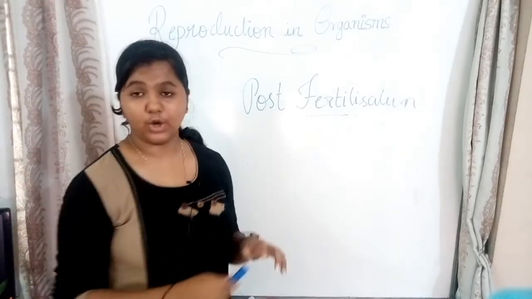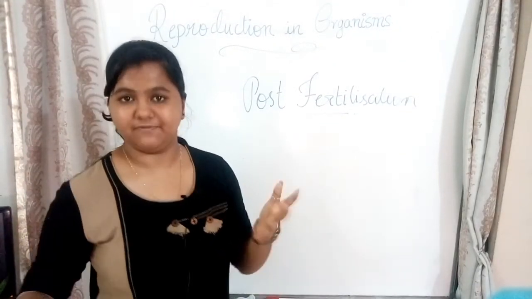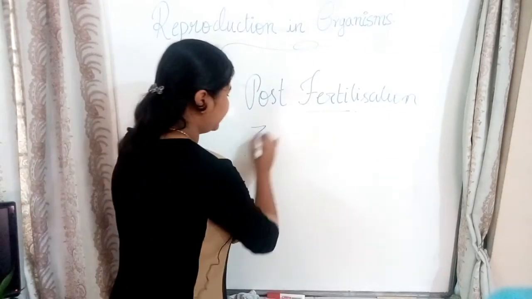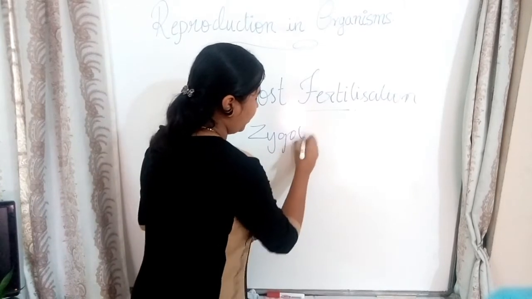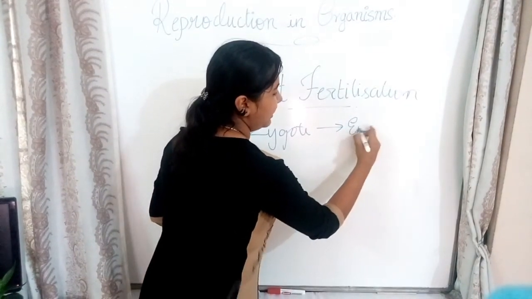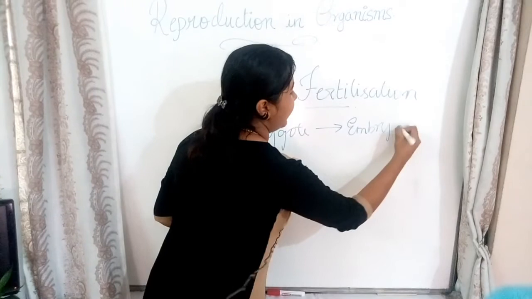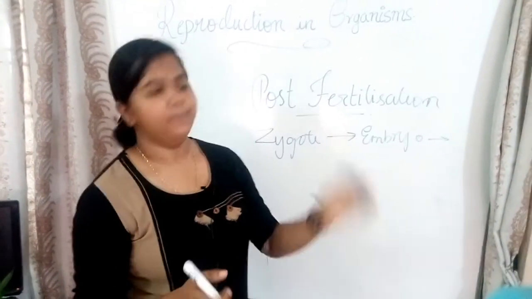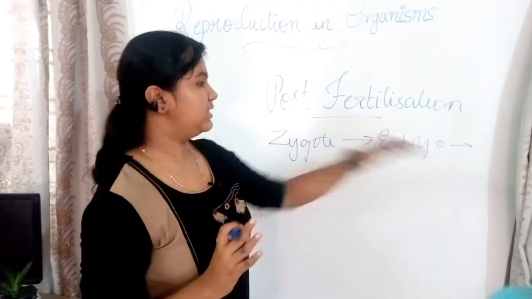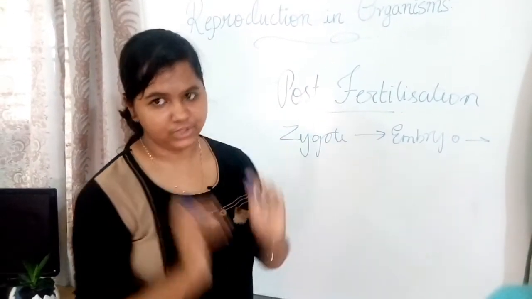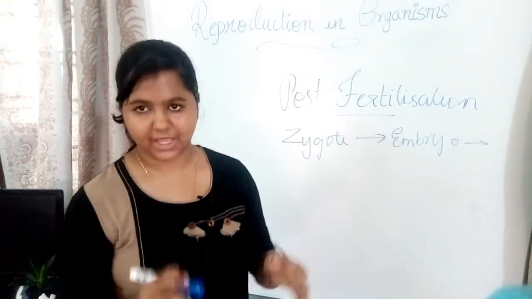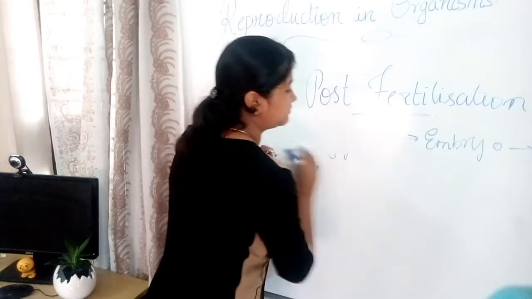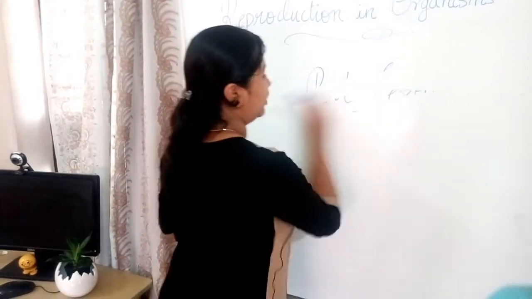So the zygote starts its post-fertilization events. The zygote would change to an embryo and then move on to further development. Then it becomes the fetus and then it's delivered. So the zygote moving to the embryo is the post-fertilization events. So now we learn about zygote and embryogenesis. Okay. So let's take the zygote first.